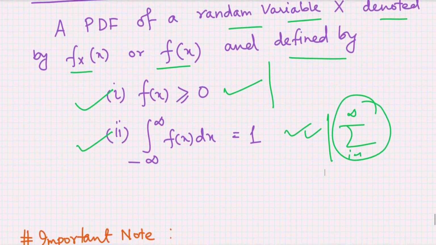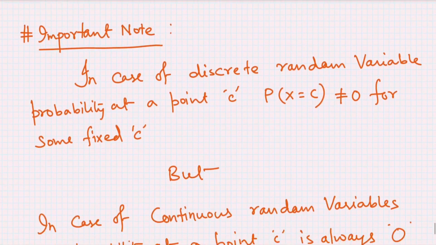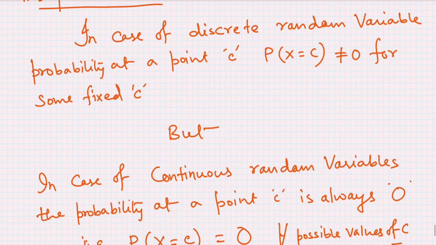Now let us come to an important note. Most of the questions in GATE, CSIR NET and IIT JAM come based on this point. The note says that in the case of a discrete random variable, the probability at a point c, that is the probability at X equal to c, is not equal to 0 for some fixed c.